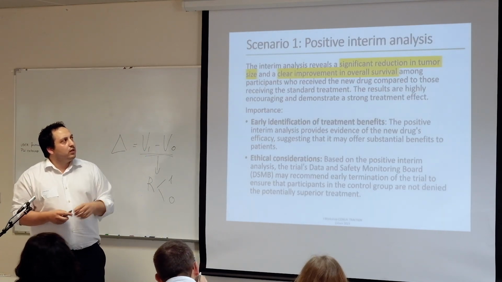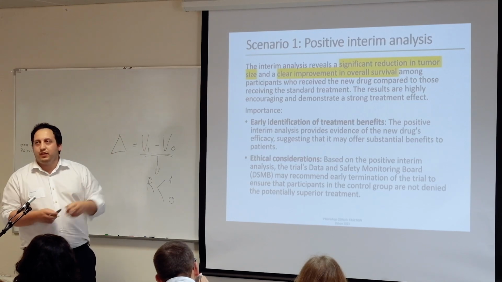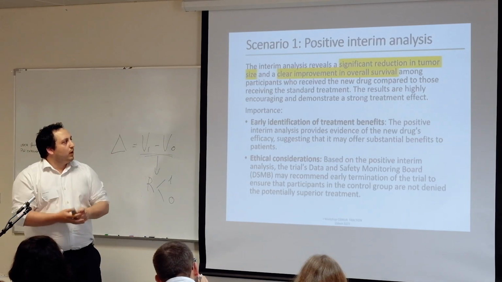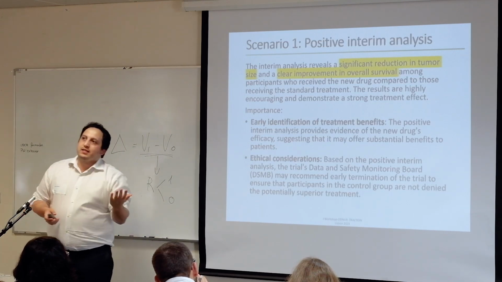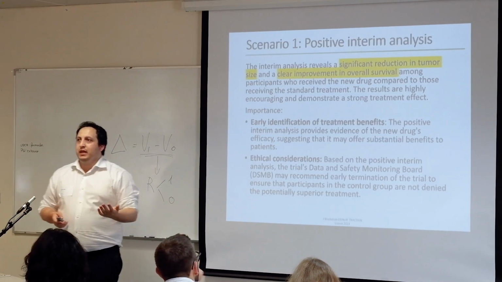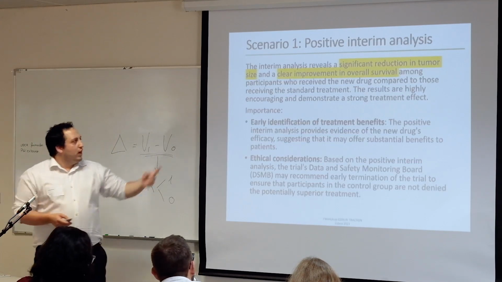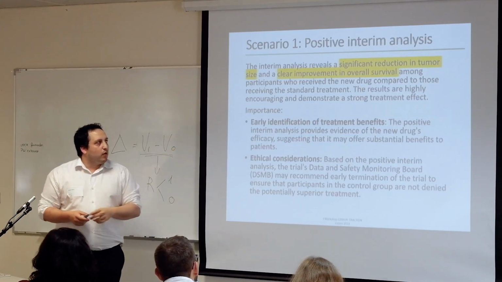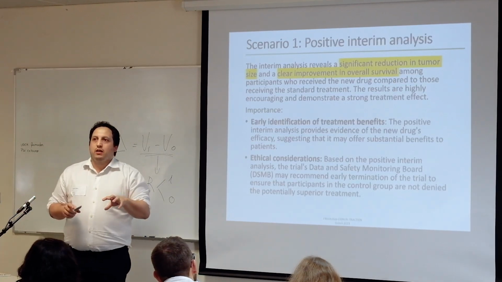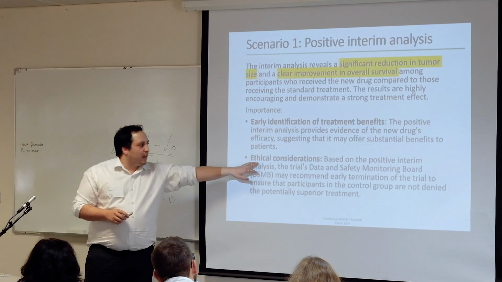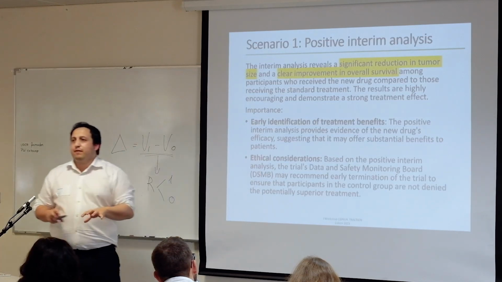In the potential positive interim analysis, for example, we can identify the treatment benefit early. And this is cancer. Sometimes we don't have too many drugs for cancer. So if we have a positive benefit, we can unblind the trial and then have that ethical consideration. So we have two arms.